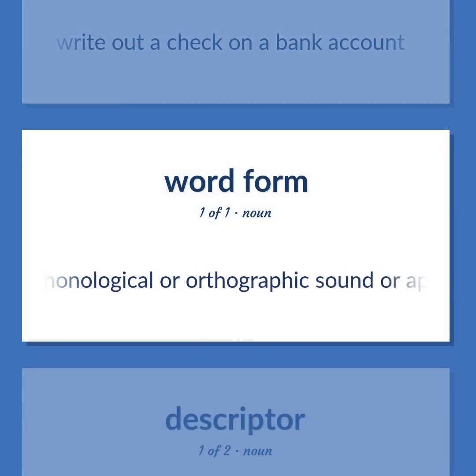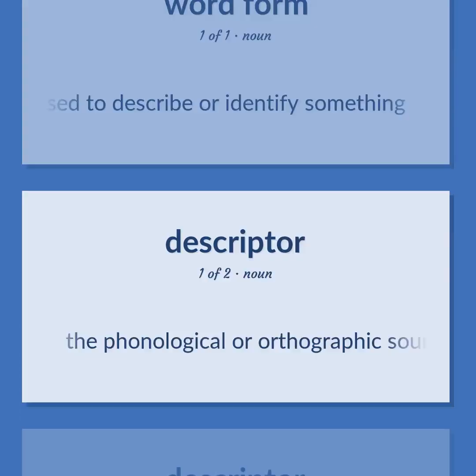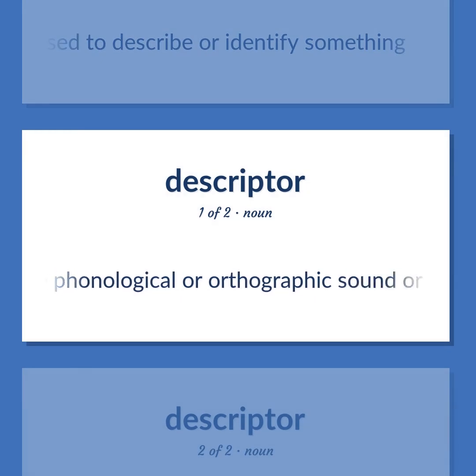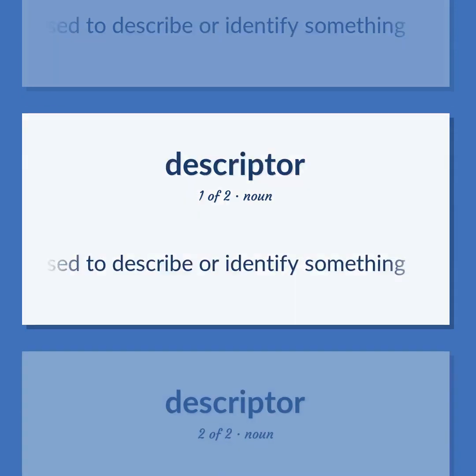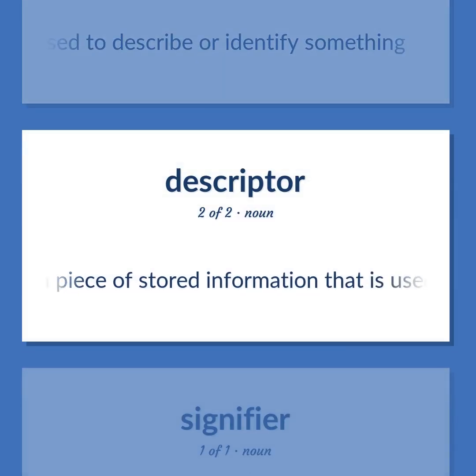The phonological or orthographic sound or appearance of a word that can be used to describe or identify something. A piece of stored information that is used to identify an item in an information storage and retrieval system.